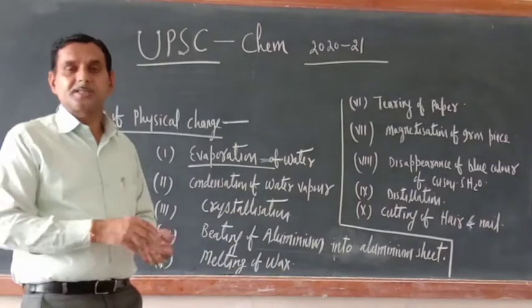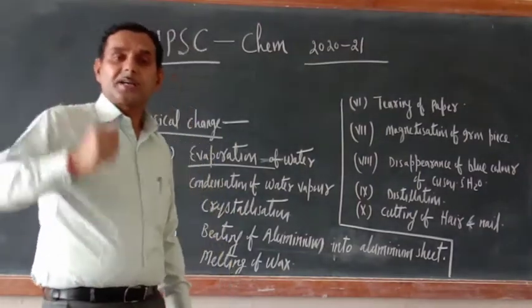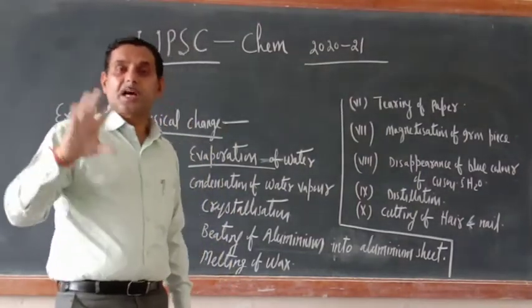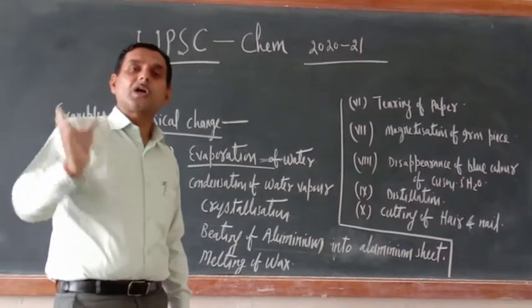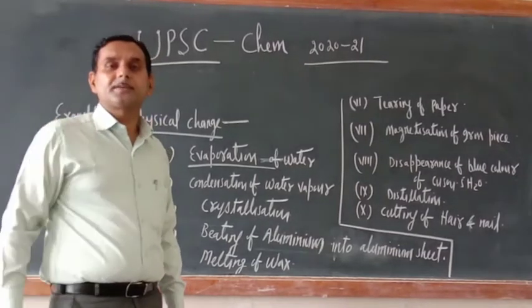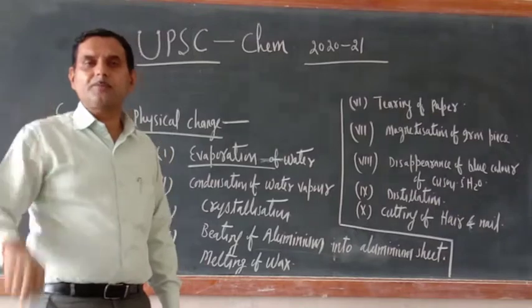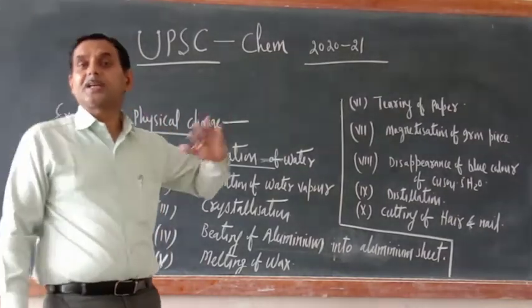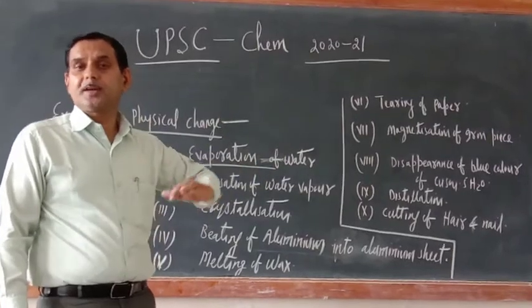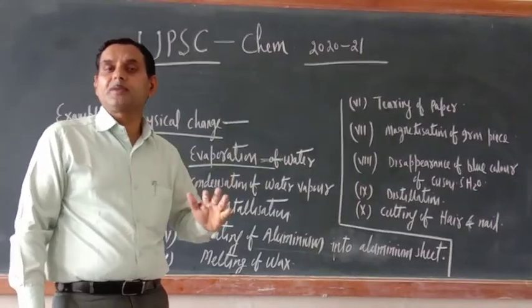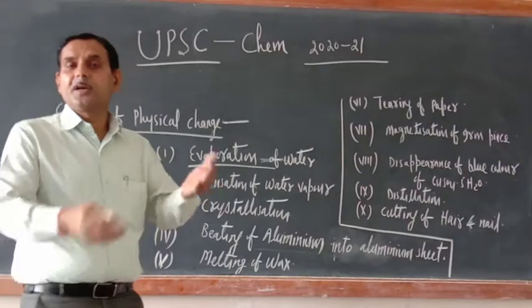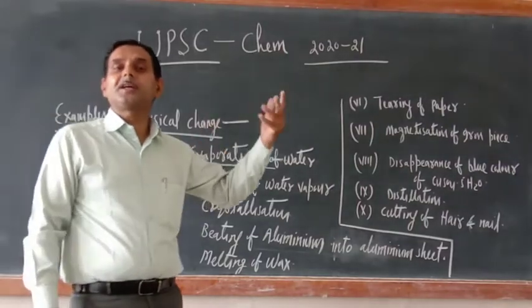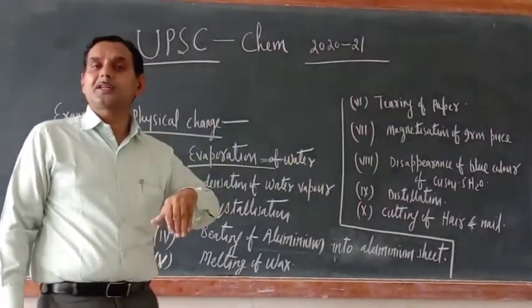Crystallization. Just see, salt crystal. Have you seen it or not? So how is salt obtained from sea water? Salt is dissolved in the sea water. You collect it and subject it to evaporation. Then water will be evaporated and crystals of salt will be left. You collect it and subject it to purification, and you get the salt.